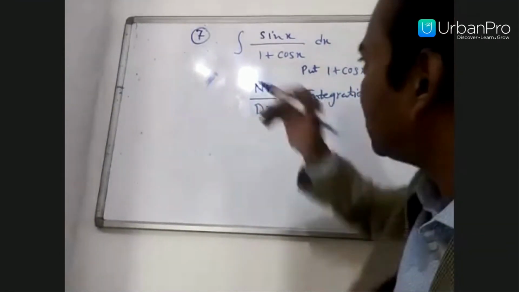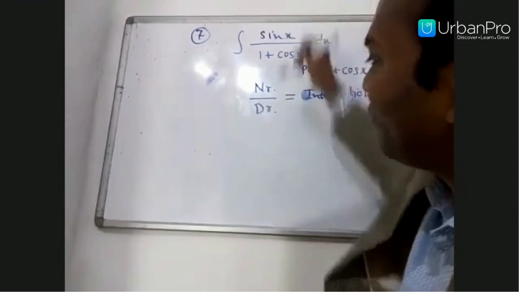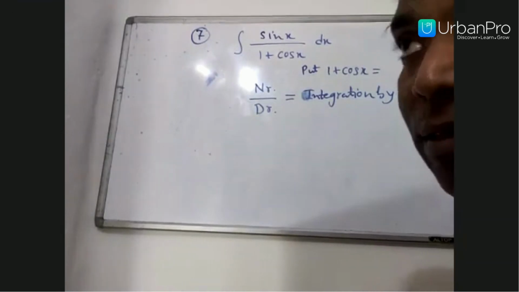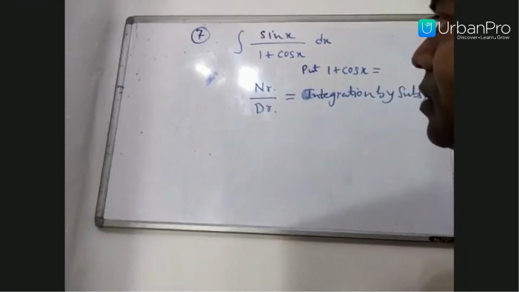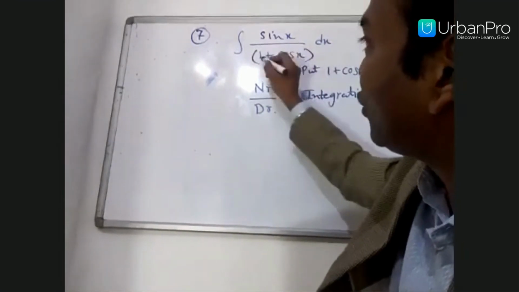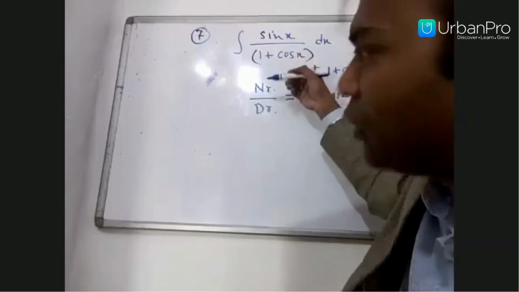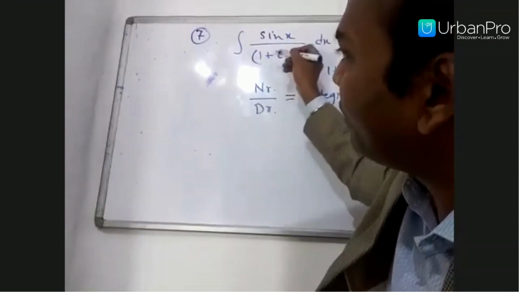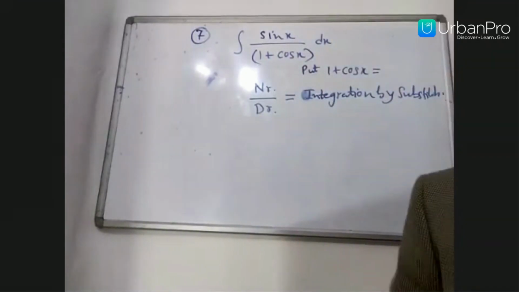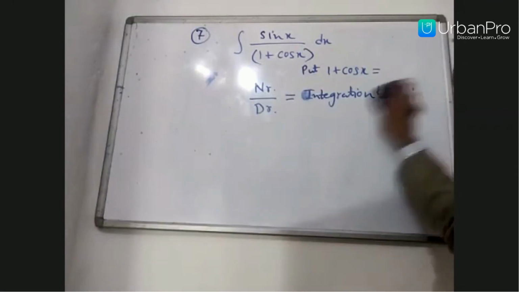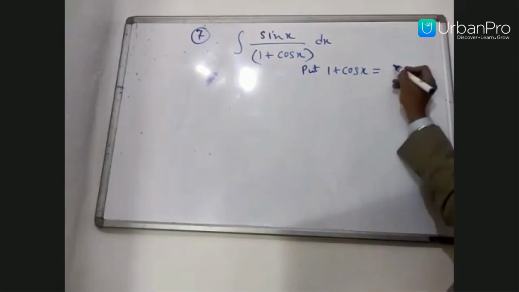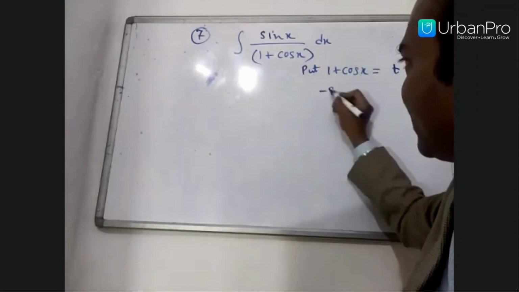Here cos x and sin x are both present in the same problem. The differentiation of cos x is minus sin x. So we will use the denominator part as the function, which I already told you earlier. Mostly your denominator part will be your function and your differential coefficient will be in your numerator.